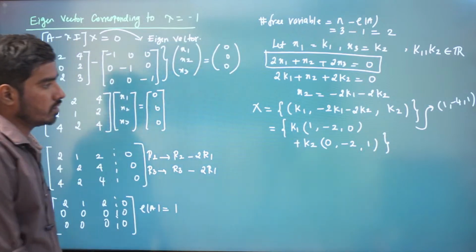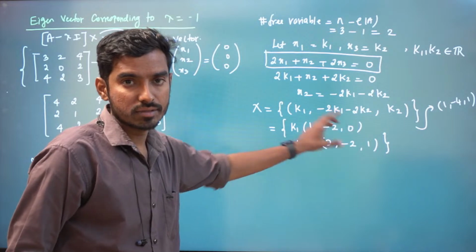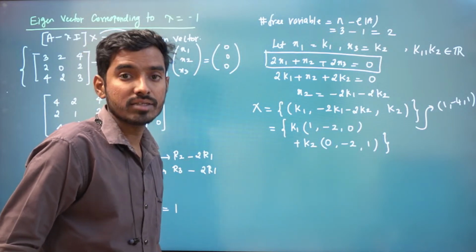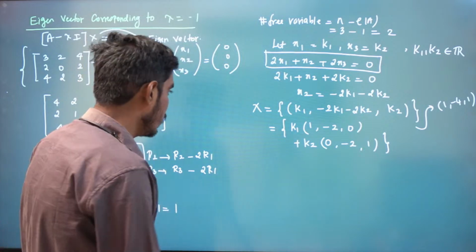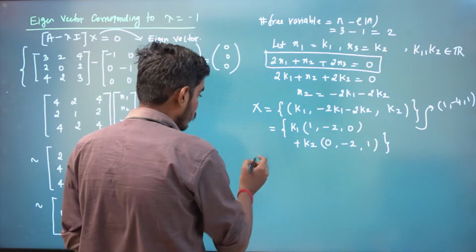Yes or no? You can see there are two linearly independent vectors in this eigenspace, right?